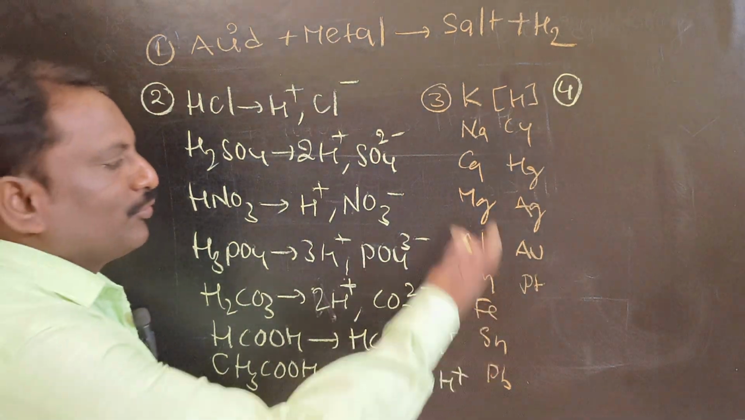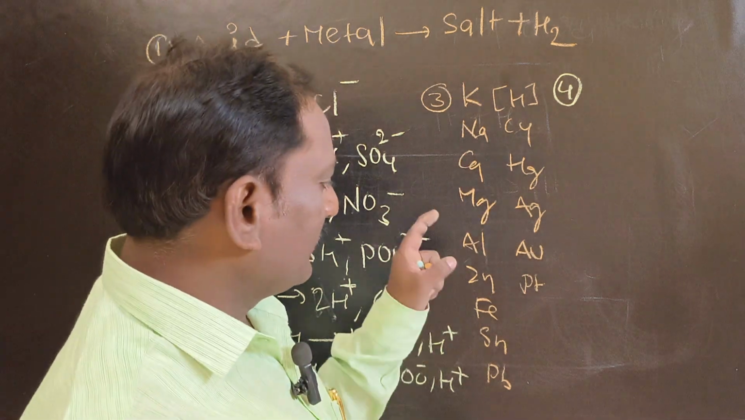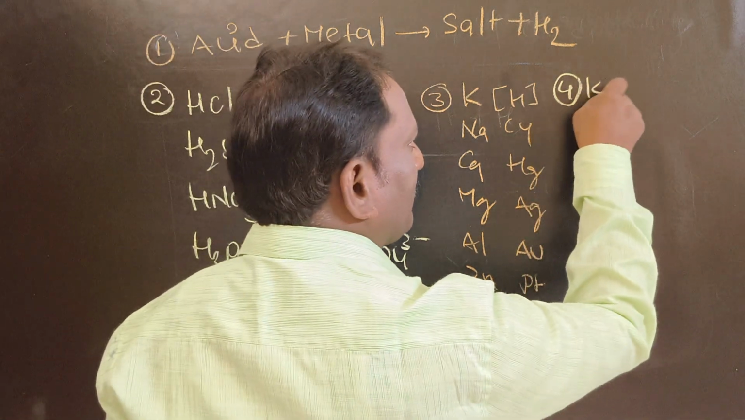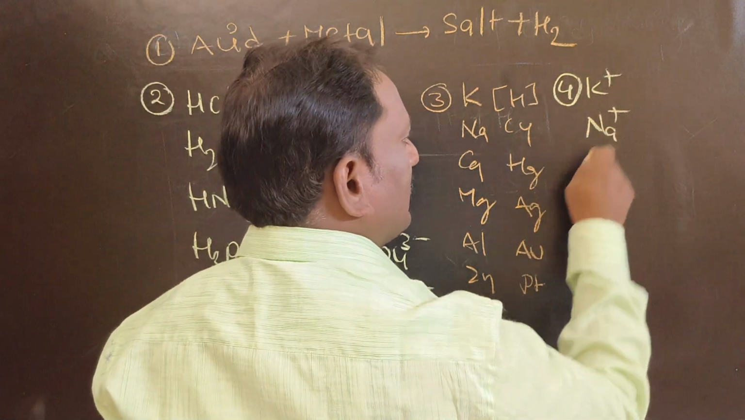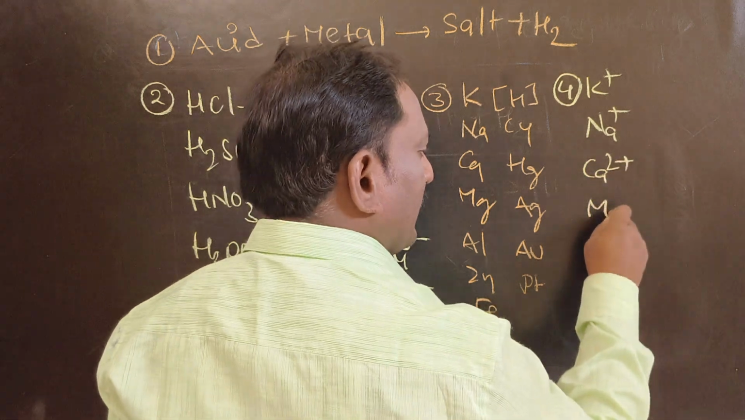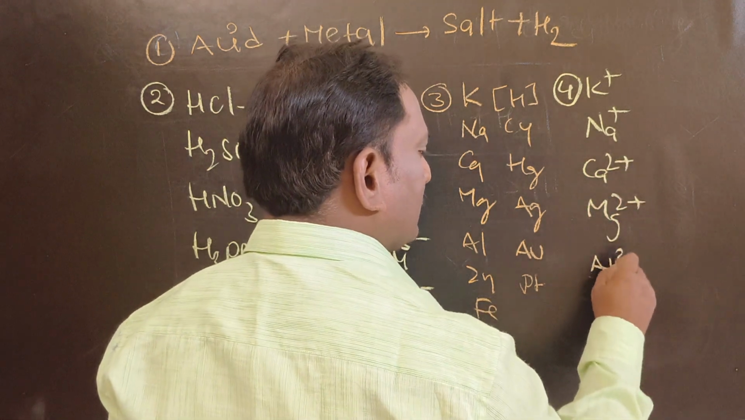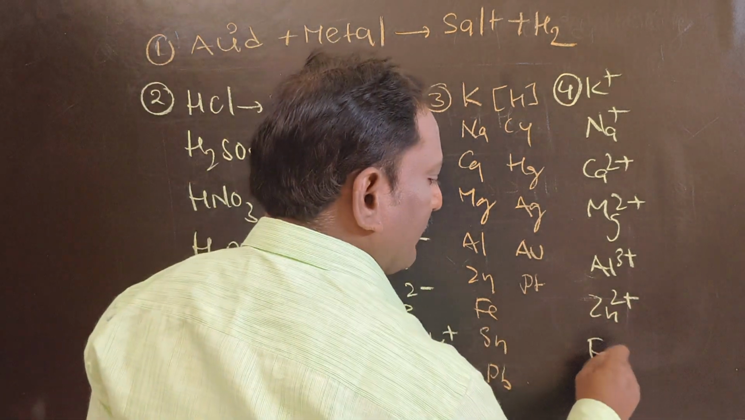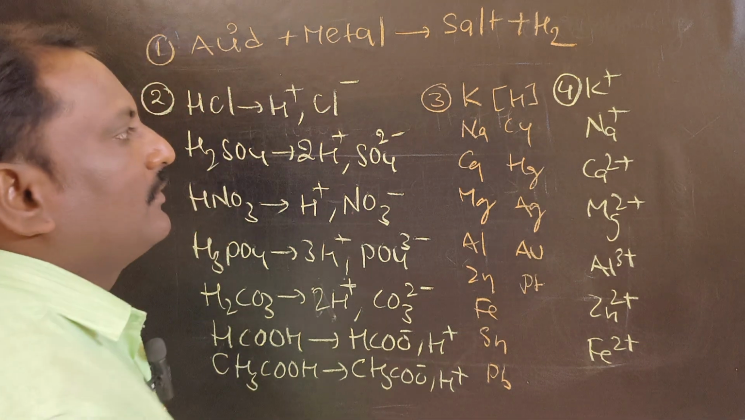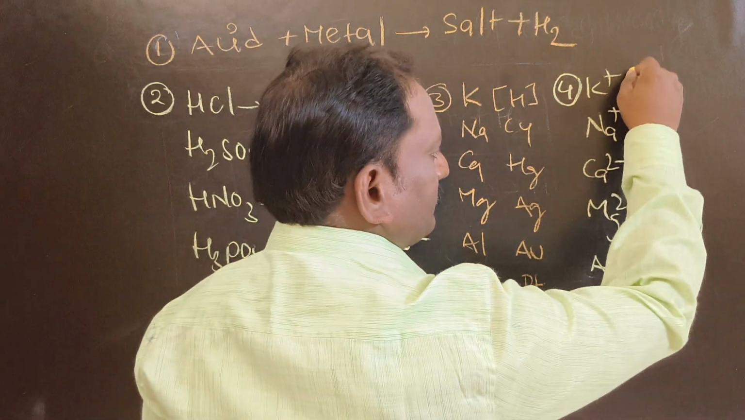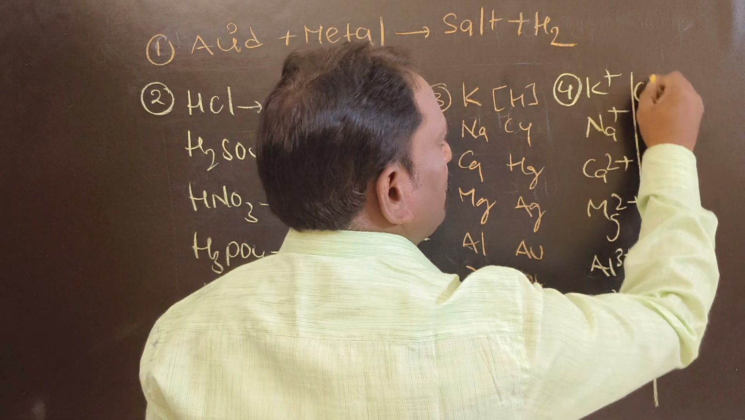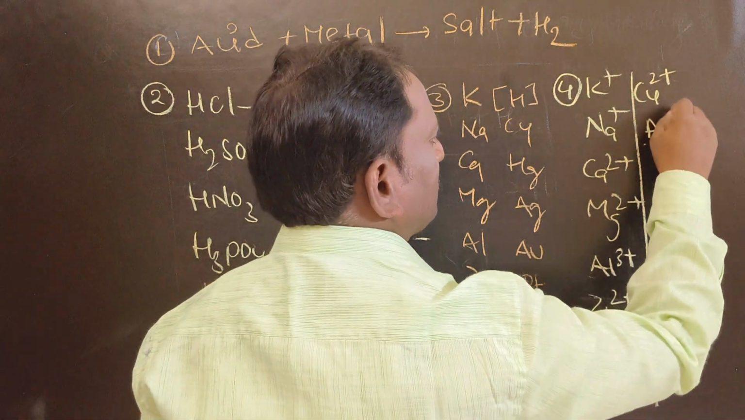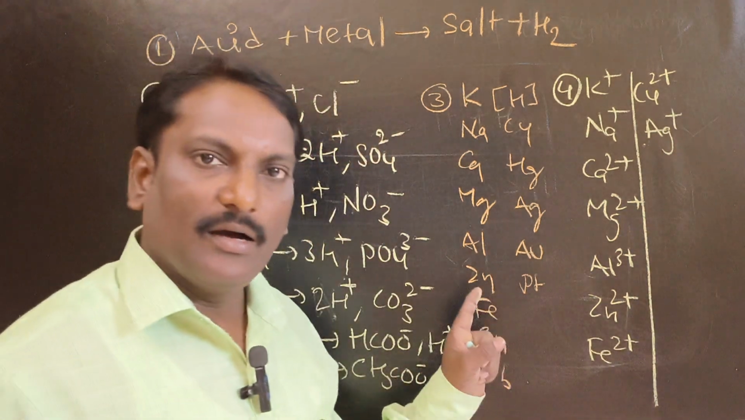There is no need to learn all the metal ions I have written on the board, but please remember at least a few: potassium K plus, sodium Na plus, calcium Ca2 plus, magnesium Mg2 plus, aluminum Al3 plus, zinc Zn2 plus, iron Fe2 plus, copper Cu2 plus, silver Ag plus. Please remember at least these metal ions.